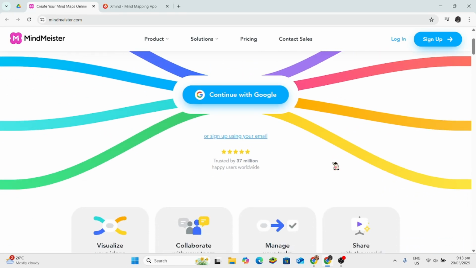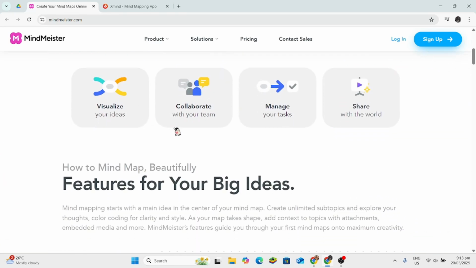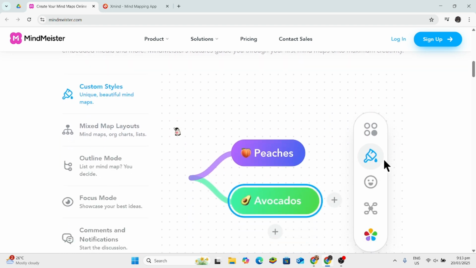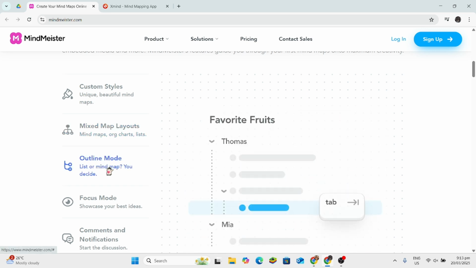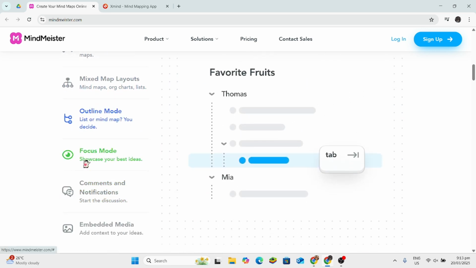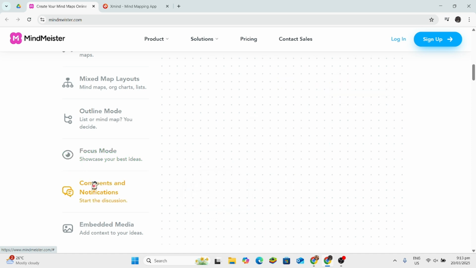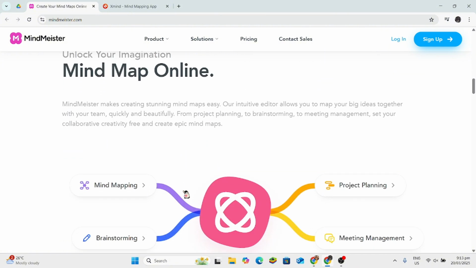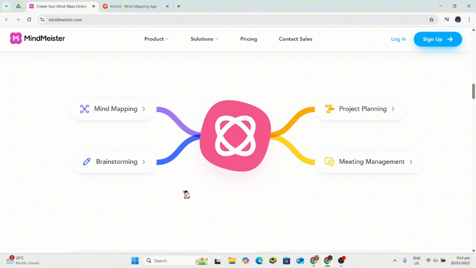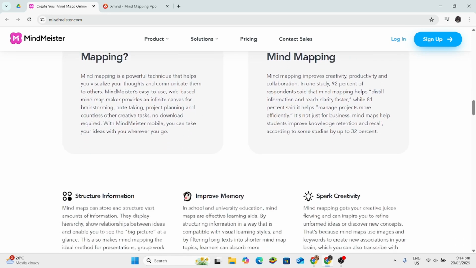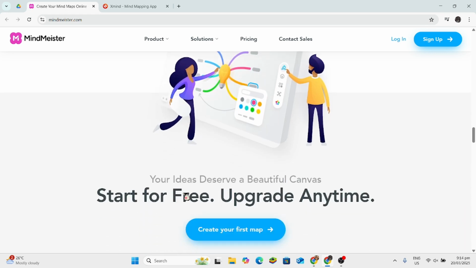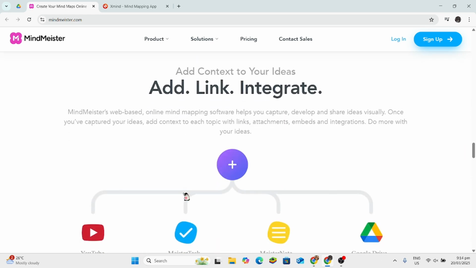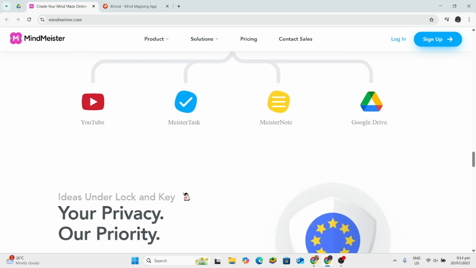So for today's video, we are going to talk about MindMeister and XMind, comparing the two powerful mind mapping tools. First, MindMeister is a cloud-based mind mapping tool focused on collaboration. The pros of it are, of course, real-time collaboration, as well as cloud storage and task management features.